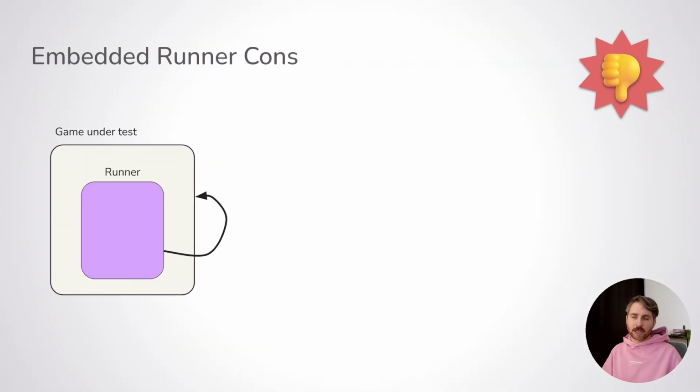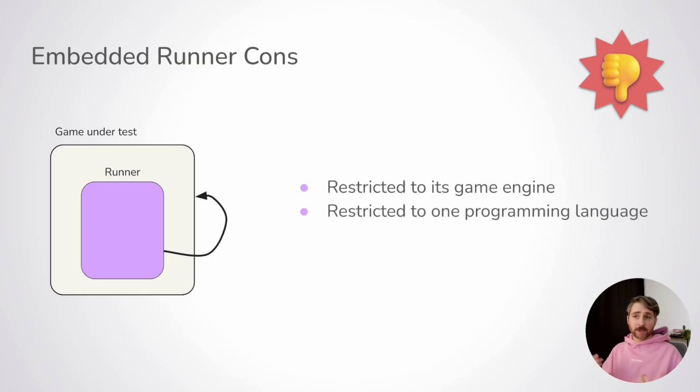Now, of course, this archetype has its own downside. Using an embedded runner means you are constrained by the programming languages or the game engine that it supports, right? That might not sound like a problem, but let's take Unity as an example. Unity supports C#. If you want to write tests with an embedded runner for Unity, now you will have to look for people who know C#. It's harder to hire people knowing C# than Python.